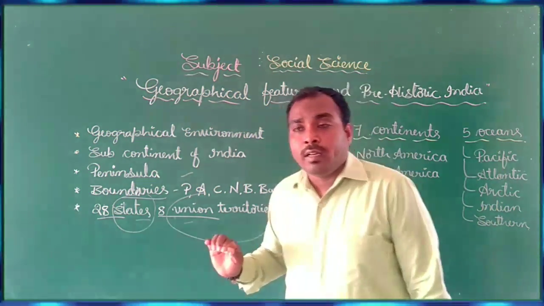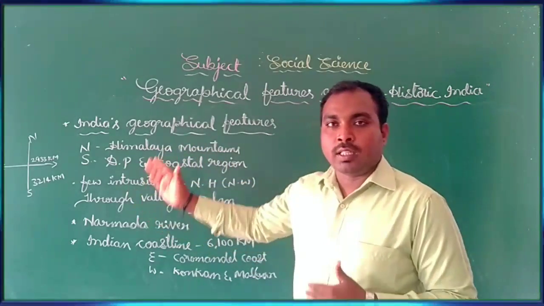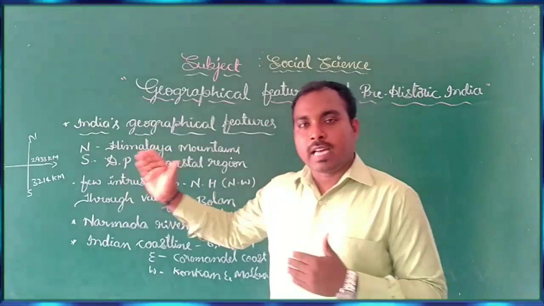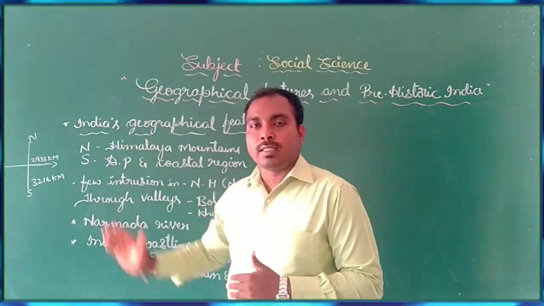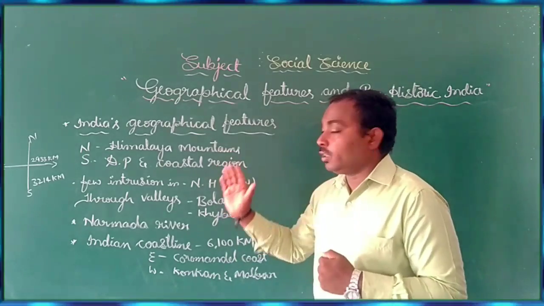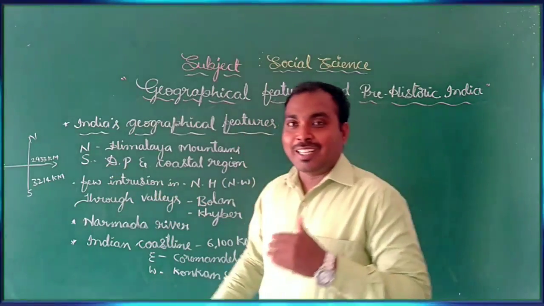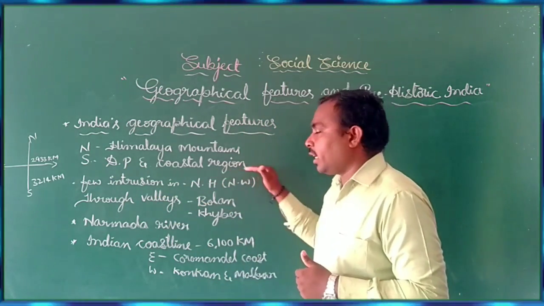And also when it comes to India, when we look at the directions, north, south, east and west, towards the north the Himalayan ranges are found. So the Himalayan mountains are in the north, and in the south there is the Deccan Plateau and also coastal regions.